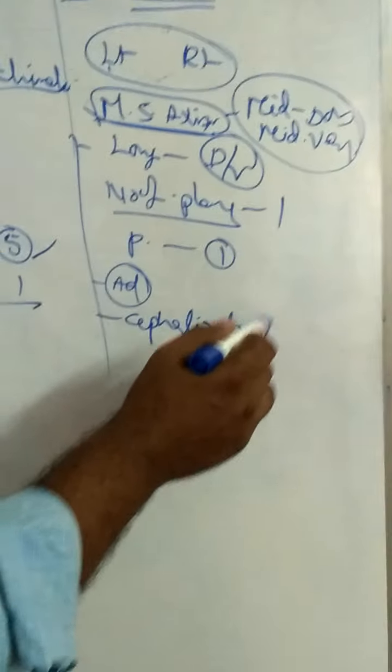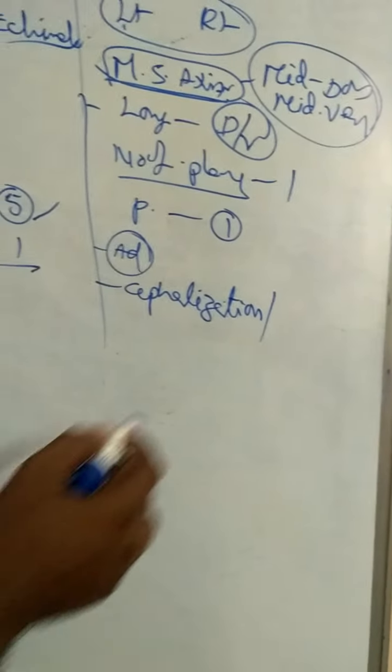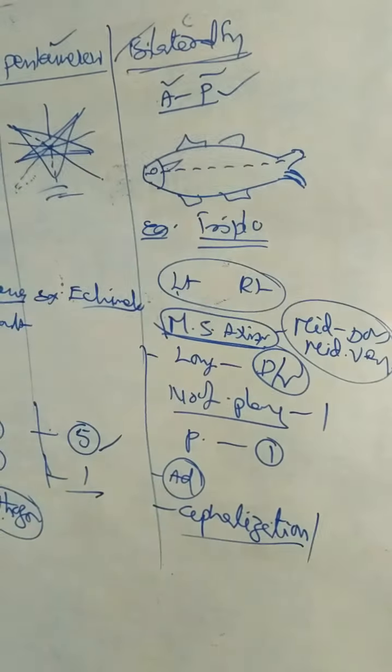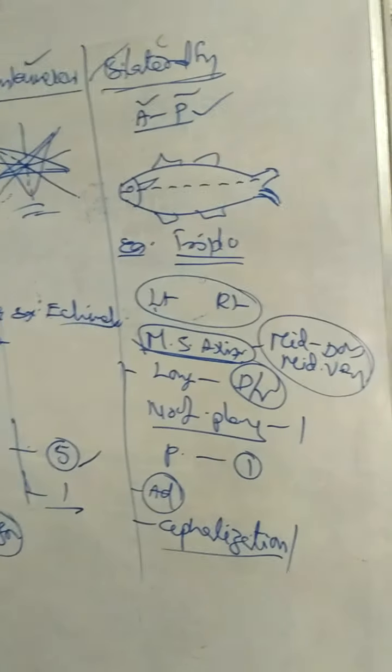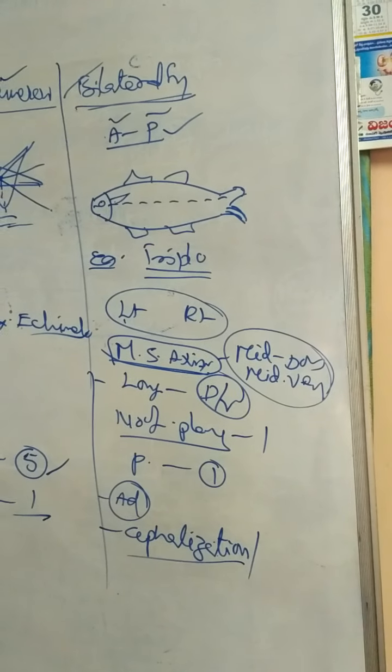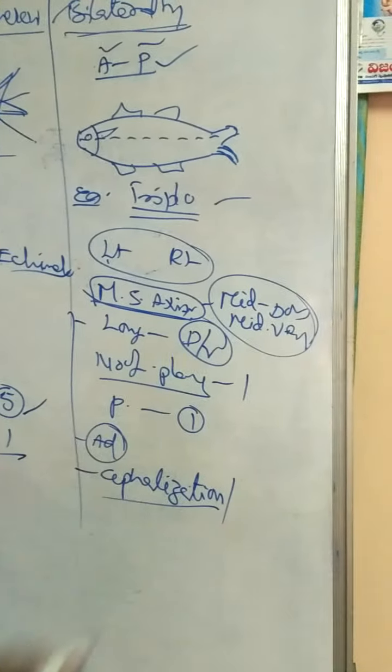What is cephalization? The process of formation of the head, or concentration of the organs at the anterior end of the body, is called cephalization. Due to cephalization, these animals are advanced animals, and this symmetry is more advanced than the remaining symmetries. Example, triploblastic animals. That is about symmetry.